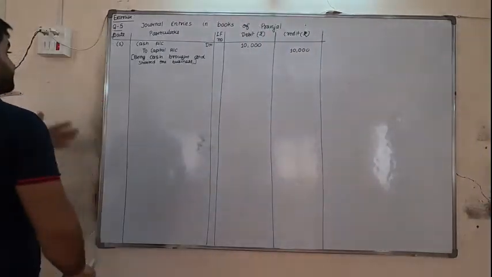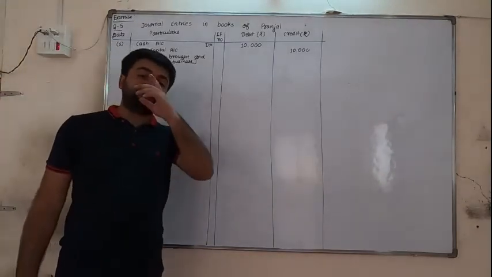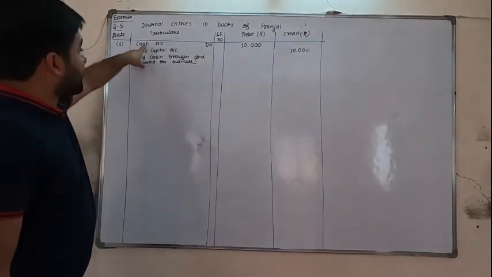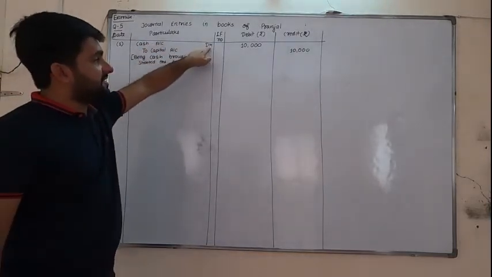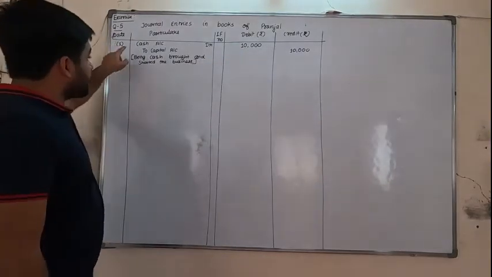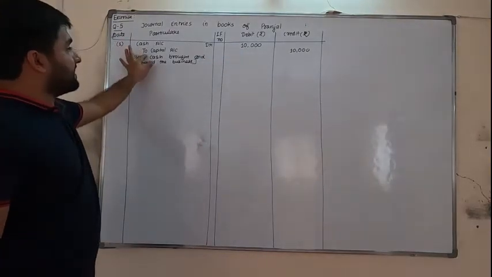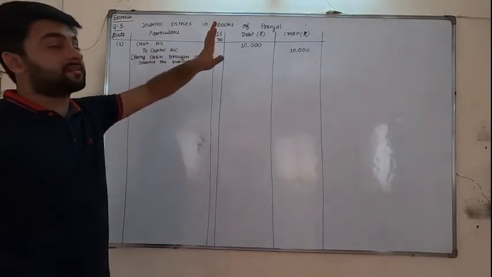Let me repeat it. Here we are starting the business by bringing the cash. So cash is coming in. Cash account debit. So cash account debit is written near this LF. In the same line writing 10,000. Then leaving some space, then writing 2. Then the credit effect is capital account, but no credit is written.